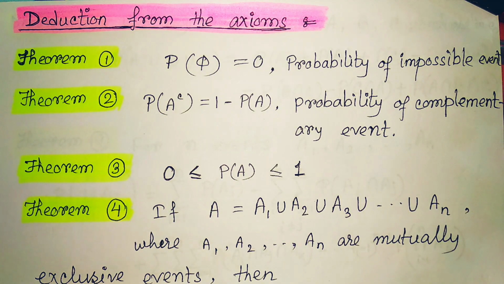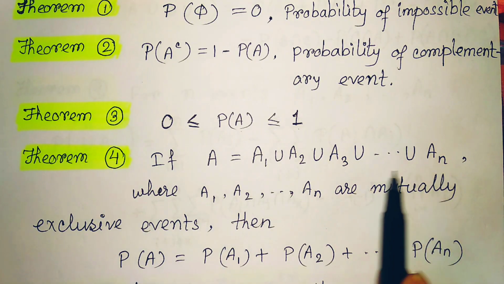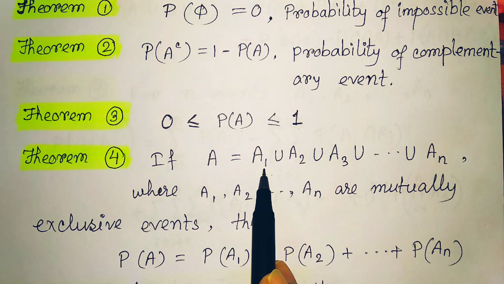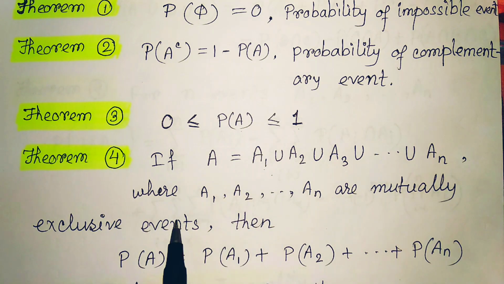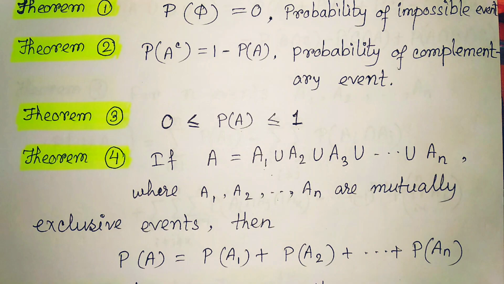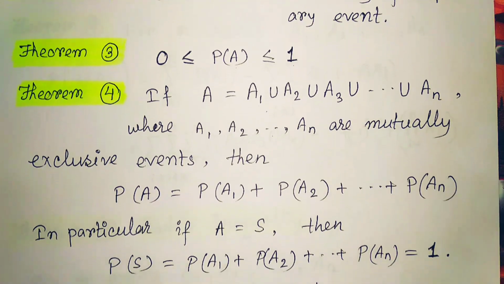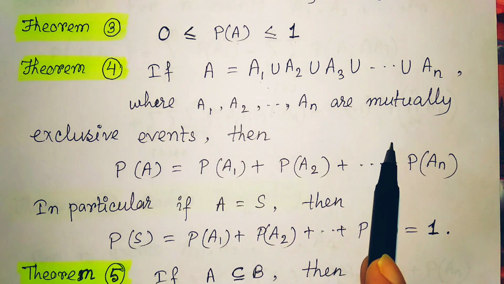Now the next theorem is: the probability of any event always lies between 0 and 1. Next one: if A is an event which is the union of n events, that means there are a total of n events given and A is the union of all of these, and A1, A2 up to An are mutually exclusive events, then we can write the probability of A as the sum of the individual probabilities of all those events.